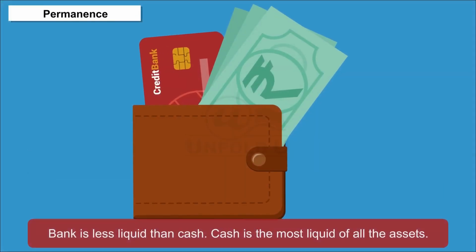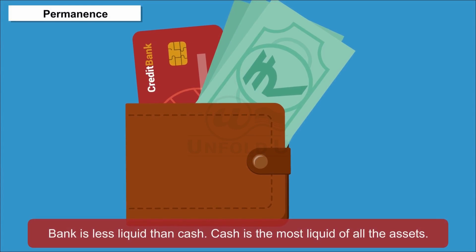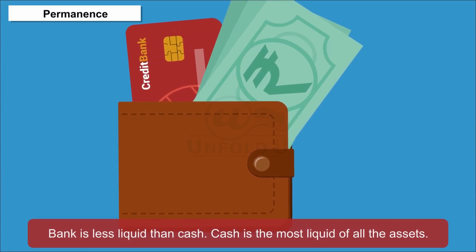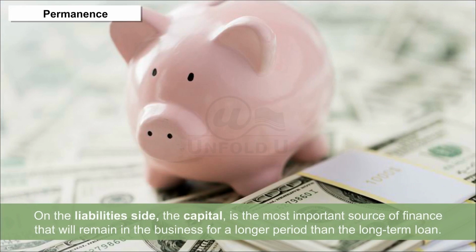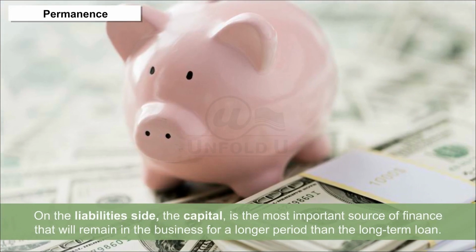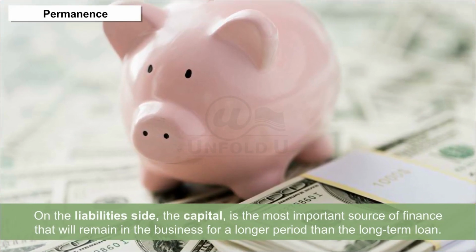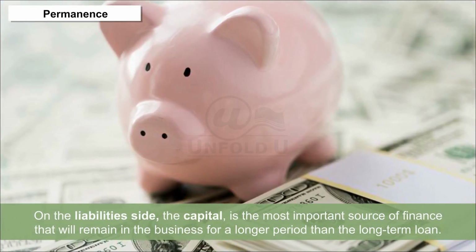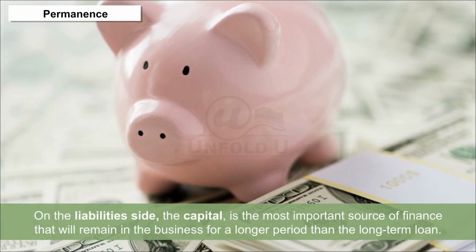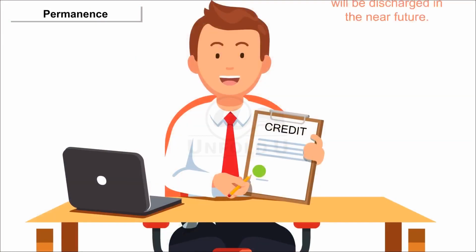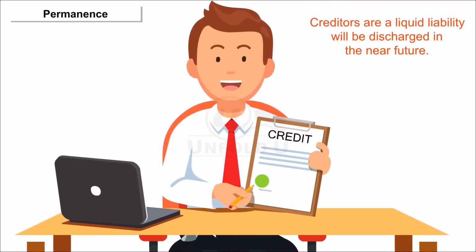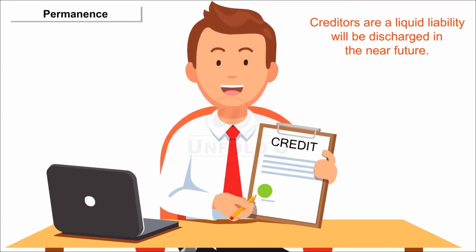Bank is less liquid than cash. Cash is the most liquid of all the assets, whereas on the liabilities side, the capital is the most important source of finance that will remain in the business for a longer period than the long-term loan. Creditors are a liquid liability which will be discharged in the near future.